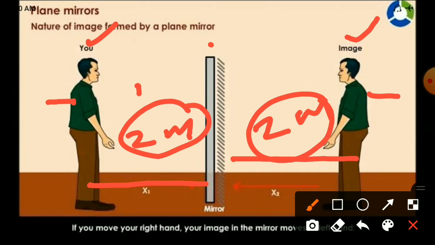I wanted to stand at 1 meter in front of the mirror only. Yes, you have to stand in front of the mirror at a 1 meter distance only. At that time, the image distance is also 1 meter. There is no change. The distance of the object from the mirror is always equal to the distance of the image from the mirror. There is no change. That is the first major property that we have to keep in mind.